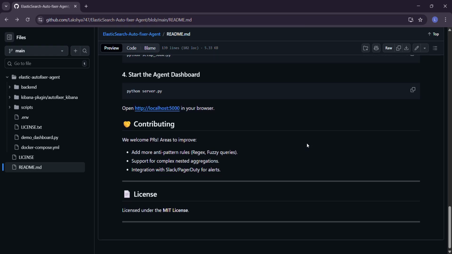Now let's move on to the working part. This is my VS Code environment, and I ran the backend server. This is the backend server. I ran the server already, but for you, I can just run it again. So I am going to come out of the instance, and this is my app.